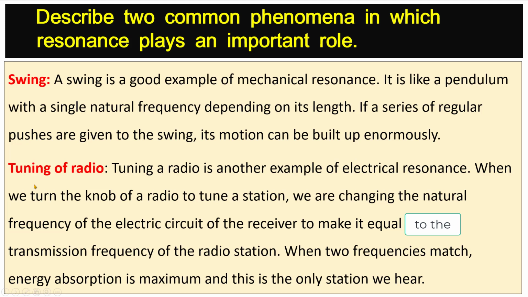Number 2: Tuning of radio. Tuning a radio is another example of electrical resonance. When we turn the knob of a radio to tune a station, we are changing the natural frequency of the electric circuit of the receiver to make it equal to the transmission frequency of the radio station. When the two frequencies match, energy absorption is maximum, and this is the only station we hear.